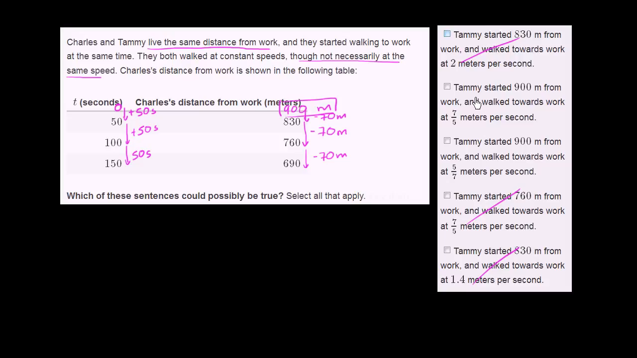And over here, both of these say she started at 900 meters from work. She walked towards work at 7/5 meters per second. Well, that's possible. It's not necessarily true. They just haven't given us information on her speed. But given the information so far, this is definitely a possibility. Likewise, Tammy started 900 meters from work. We know that is true, and she walked towards work at 5/7 meters per second. Well, once again, that's a possibility that hasn't been ruled out by the information right over here. So these two are both possibly true.